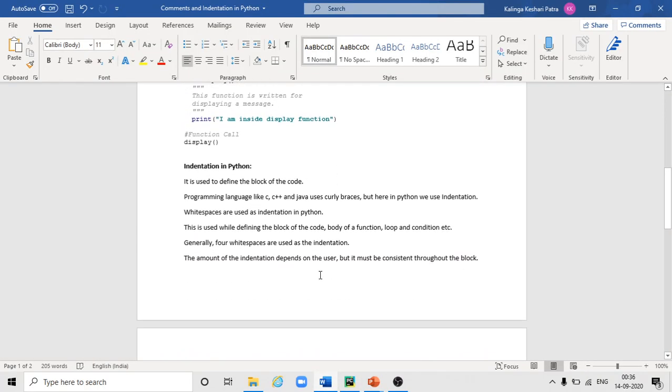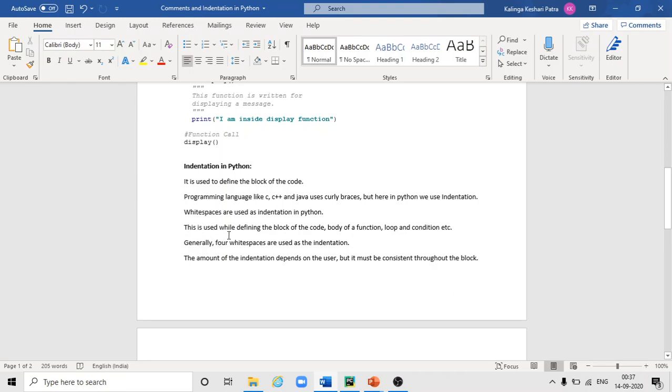Next is indentation in Python. It is used to define the block of the code. Programming languages like C, C++, and Java use curly braces, but in Python we use indentation. White spaces are used as indentation in Python.